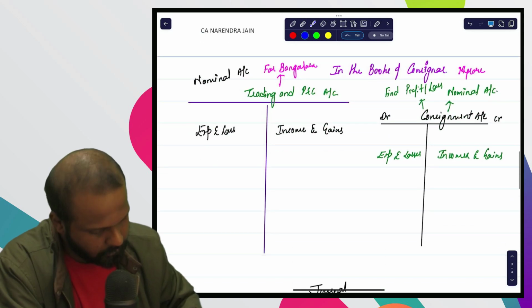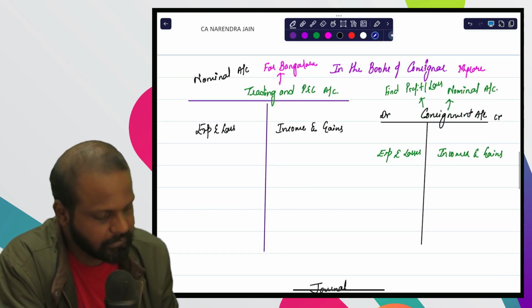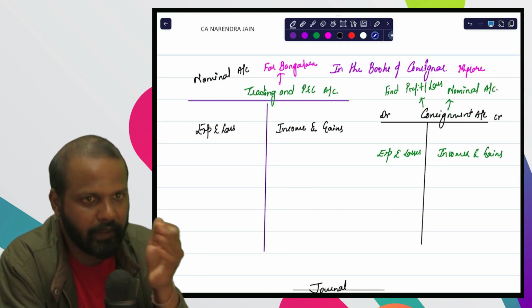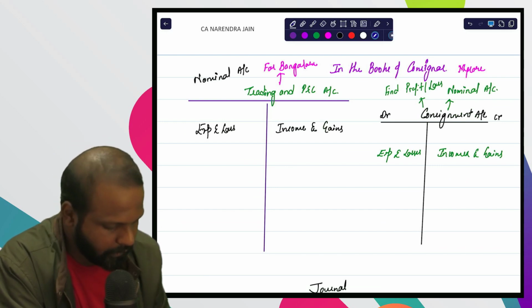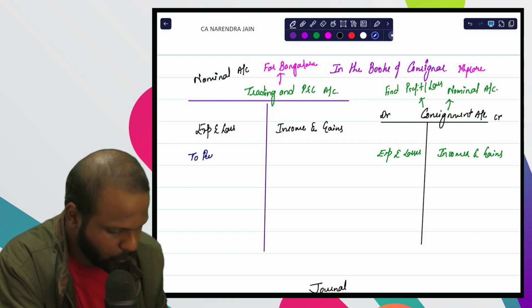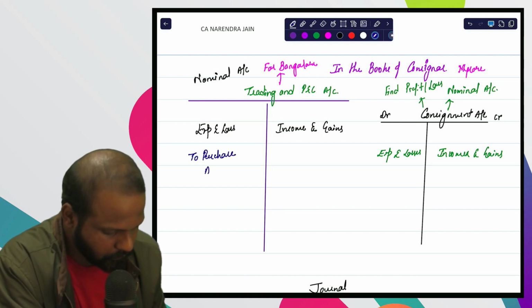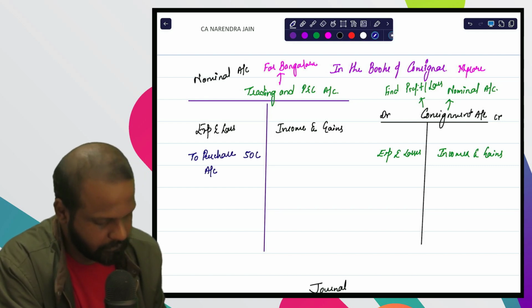And we know that purchases being an expense, it is recorded on the debit side of the trading account. So on the debit side of the trading account, we write to purchase account 50 lakh rupees.